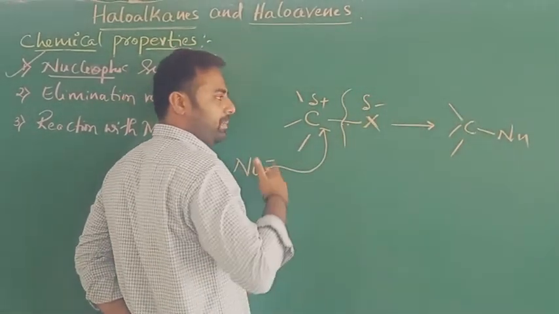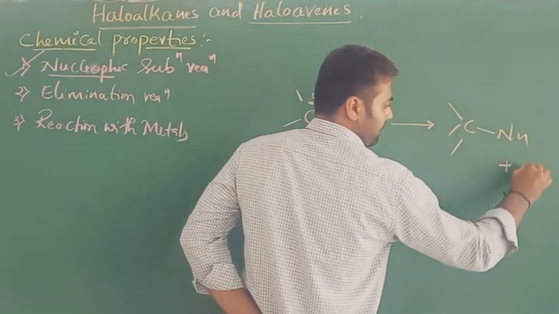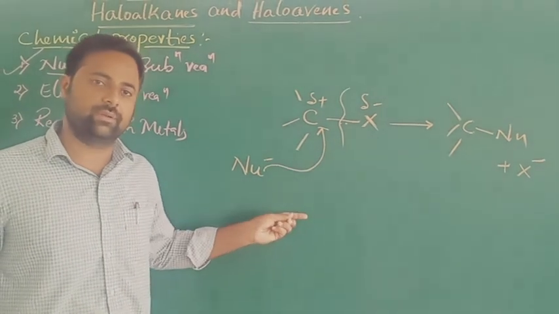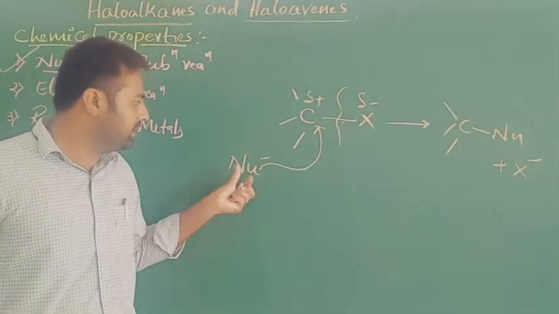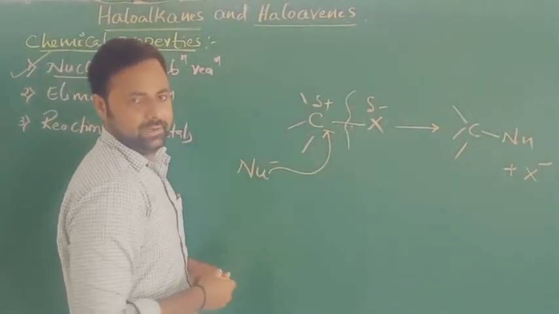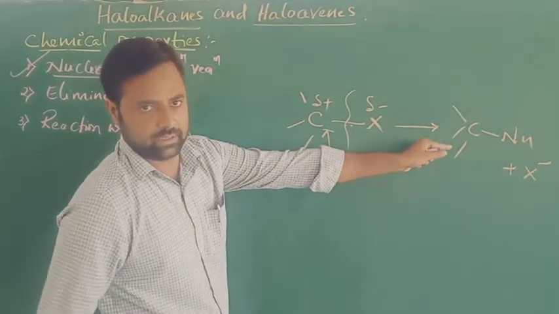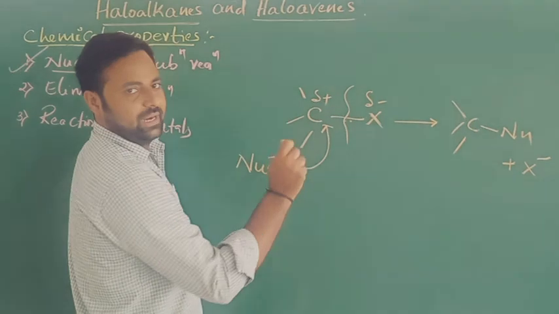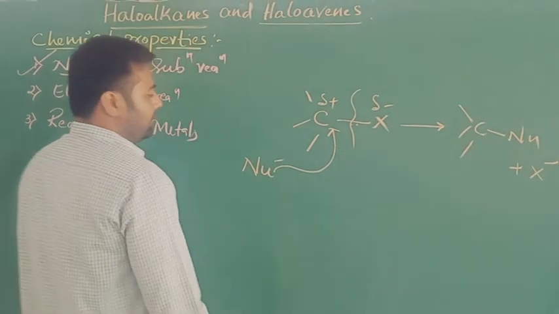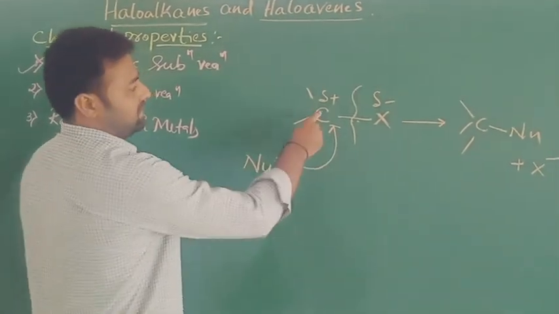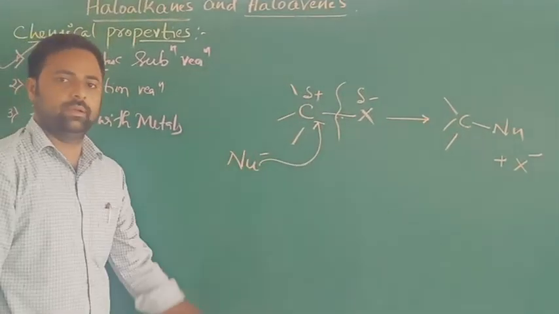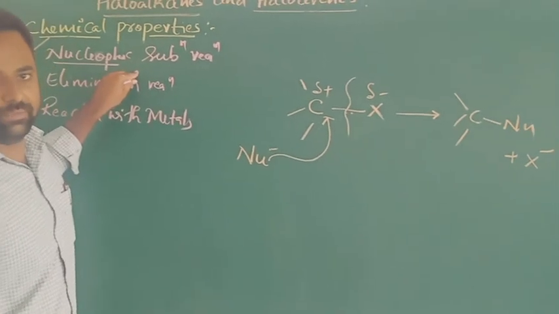This bond is completely broken, X minus, halide. So this is the nucleophilic substitution reaction. In case of alkyl halide, the nucleophile displaces the halogen atom present in the alkyl halide and gives the nucleophilic substitution product. Here, due to the electronegativity difference between carbon and halogen, the charge separation takes place and a dipole is created. So the nucleophile will attack the carbon which has positive charge and gives that product. This is the basic thing regarding nucleophilic substitution reaction.